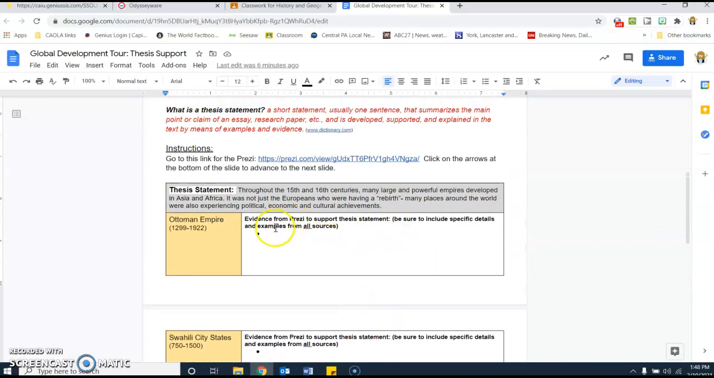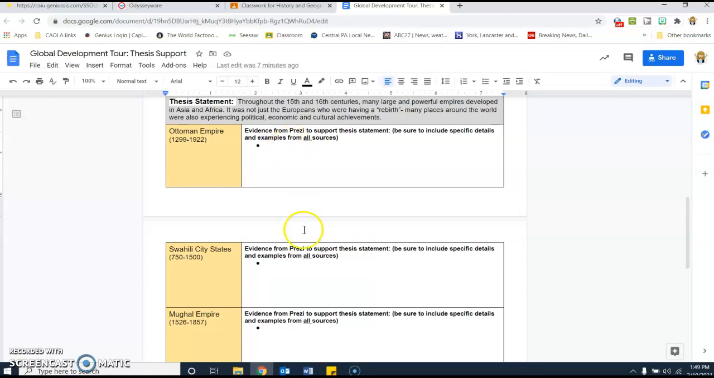And then for each of those, you will gather evidence from the Prezi, and you will list that here. And make sure you have details. You can't just put cultural achievements. You need to explain to me what you found in the Prezi that would be an example of political, economic, and cultural achievements that support this thesis statement. Think like if you were writing an essay, which we're not doing, but if you were, you would need to gather your evidence, and then you would make this whole section a paragraph that would be evidence to support this thesis statement. That's what you're going to be putting in here.